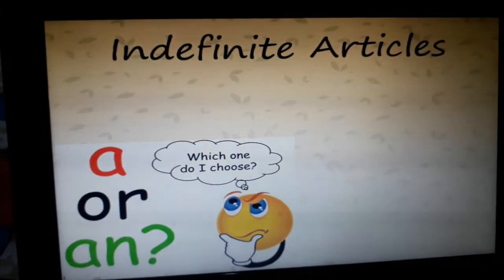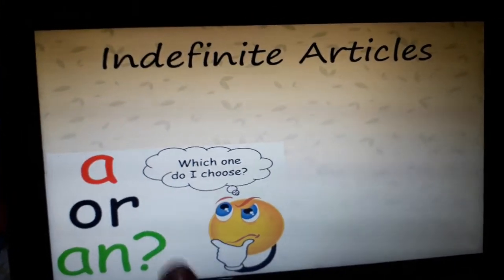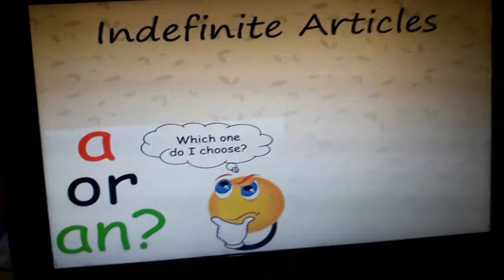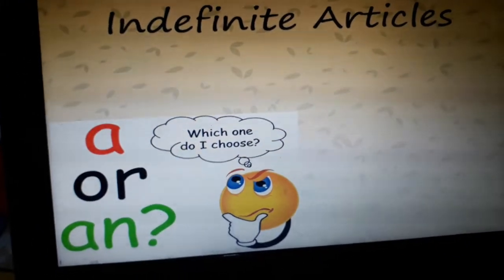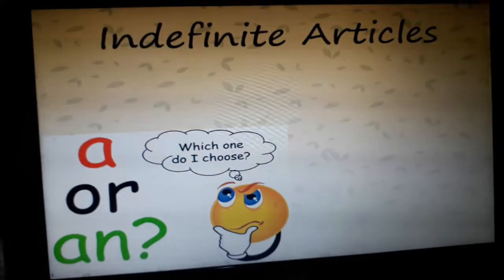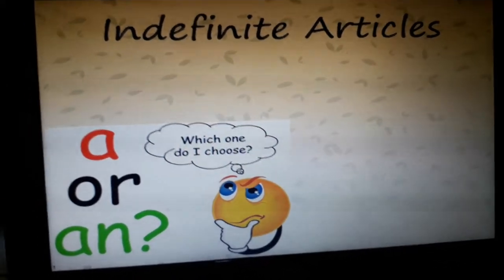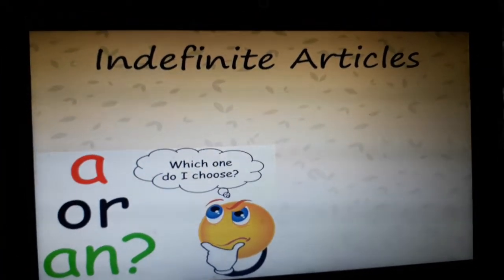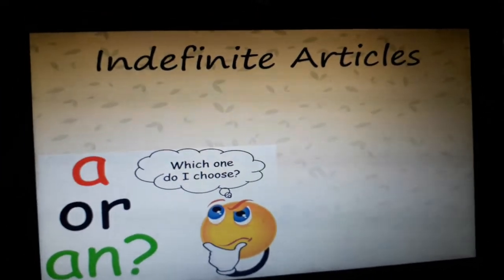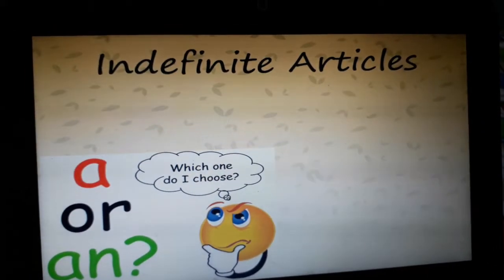So now let us discuss the indefinite article. Which one do I choose, a or an? Now a or an, they both mean one, and these indefinite articles can be used for countable nouns. Countable nouns means the things that you can count. There you can say one thing or more than one. So when there is only one thing, we use the article a or an.